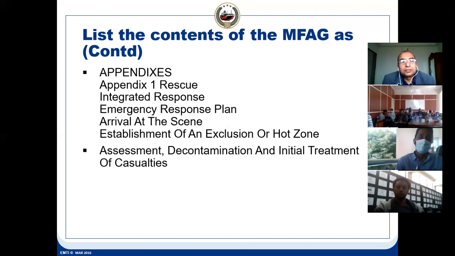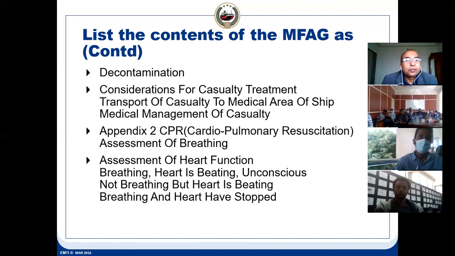So the appendix gives the emergency response plan: integrated response, rescue, arrival at the scene, establishing the exclusion of the hot zone, then assessment, documentation, initial treatment of the casualty, what is to be given. What has to be considered for the transport of the casualty to the medical area of the ship, how to transport, medical management of the casualty.